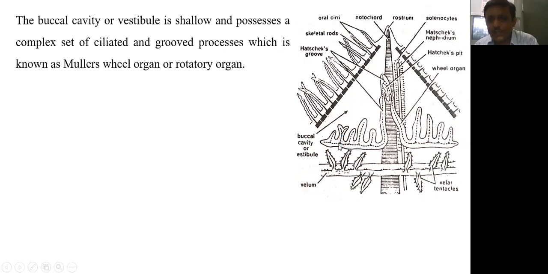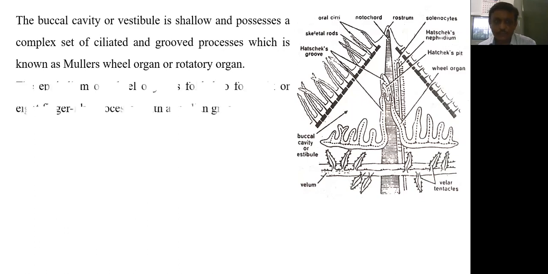In the buccal cavity, which is a spacious cavity, there is a complex set of ciliated and grooved processes. It is important that these processes are ciliated and grooved, and they constitute a wheel-type organ called the Muller wheel organ, also called the rotary organ.